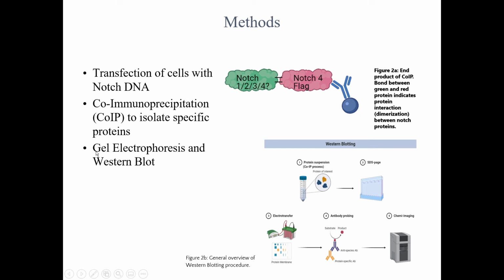After we do that, we run it through gel electrophoresis so that we can isolate the proteins and separate them from one another. After that, we can do a Western blot so that we can analyze exactly what proteins are shown in an antibody or two, so that we can essentially see exactly what proteins ended up on the membrane.